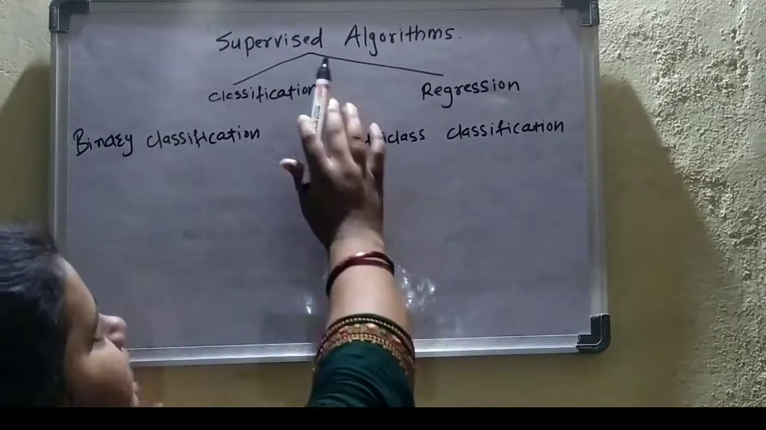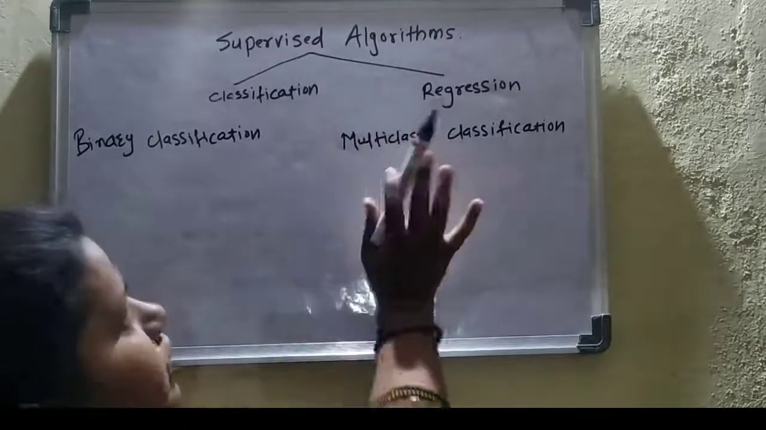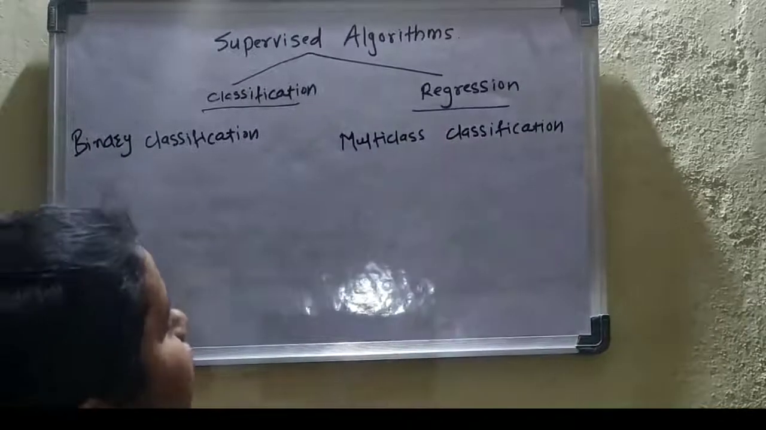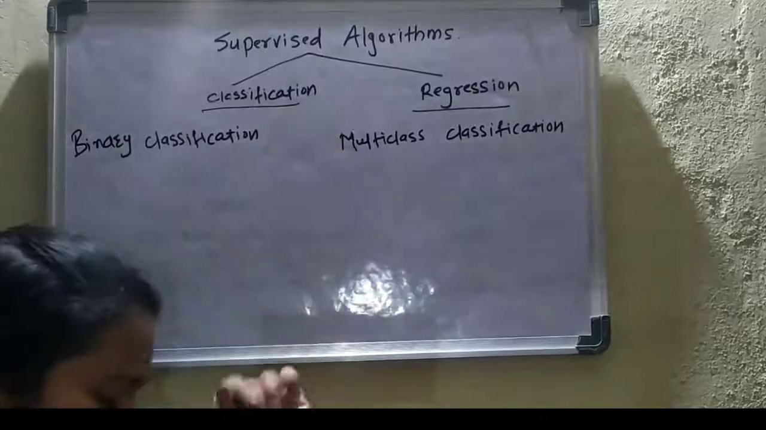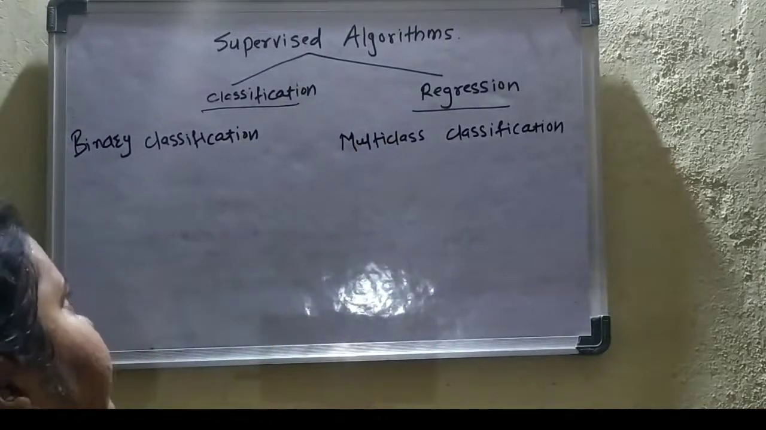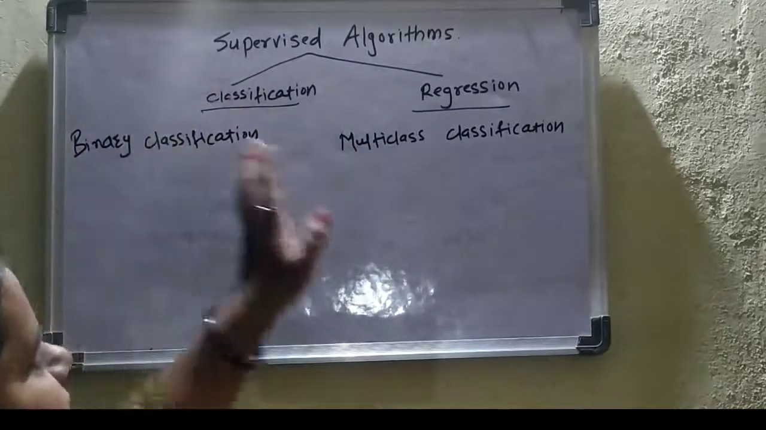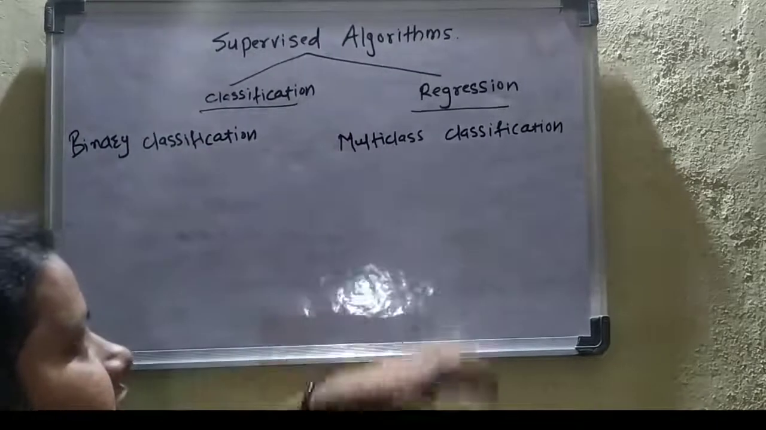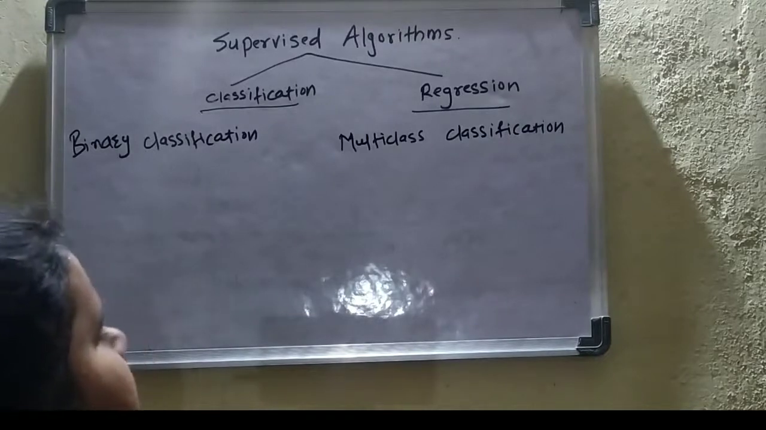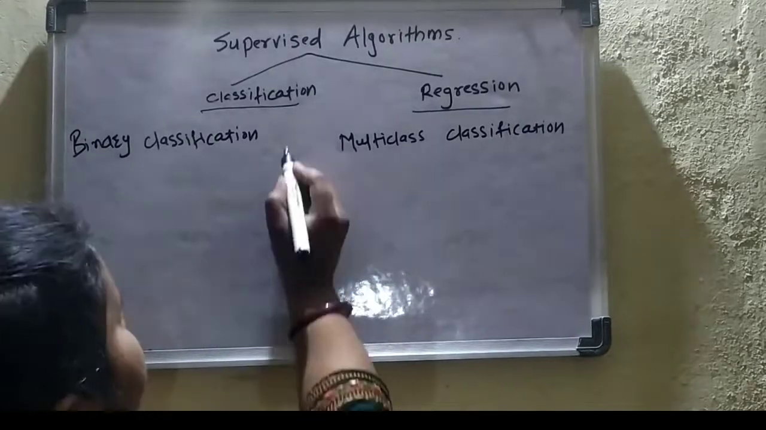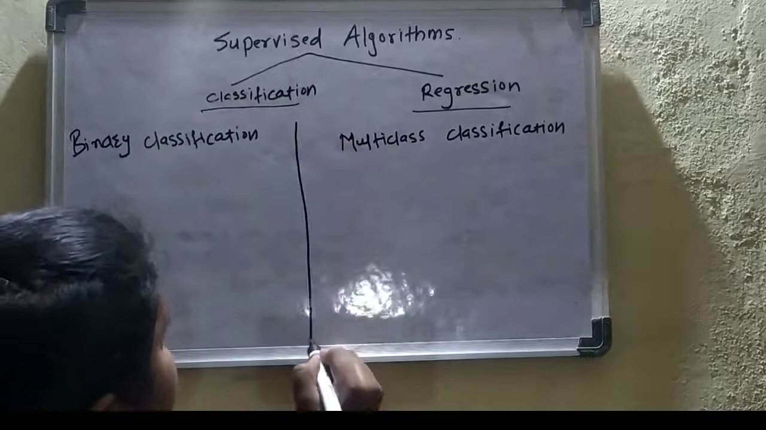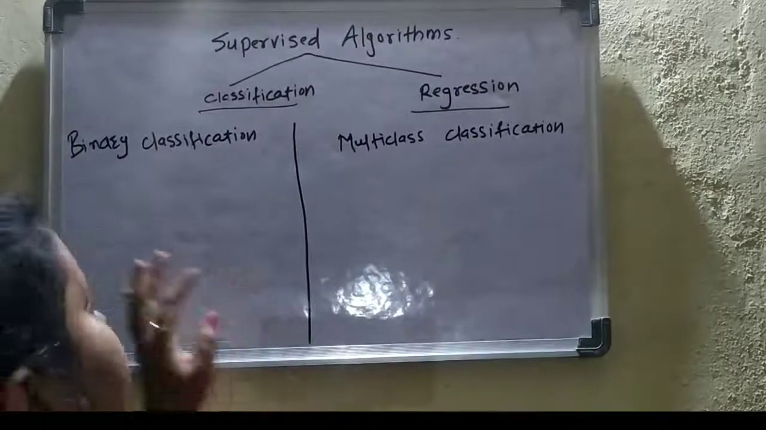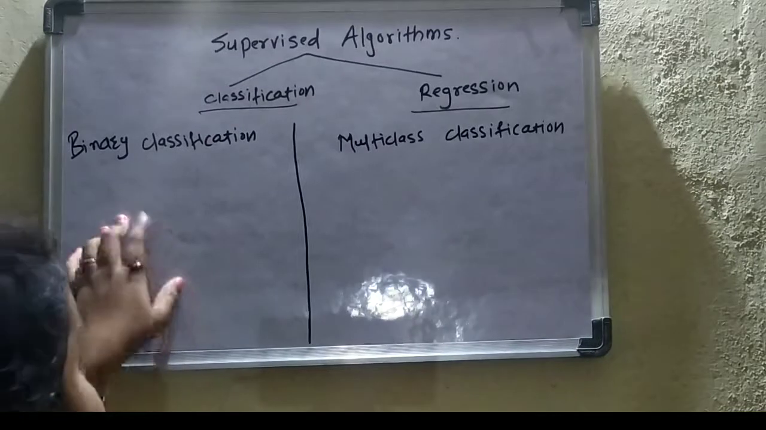So in the supervised algorithms there are two types. First is the classification and second is the regression. These two types of algorithms come under the supervised category. In the classification there are again multiple types such as binary classification, multi-class classification, multi-level classification. In today's session we will see what are the different algorithms that come under the binary classification and multi-class classification. So let us start with the binary classification.